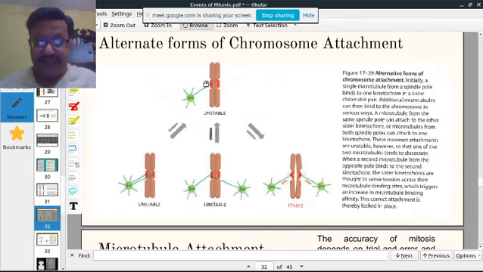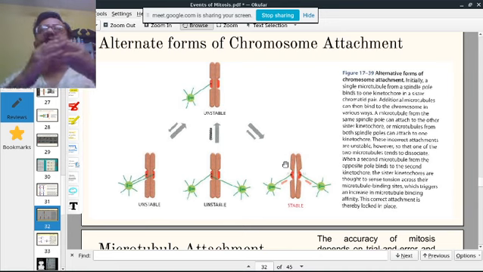So you can see there are different types of attachment. Monotelic is unstable. This type of attachment is also unstable. This type, in one centromere from both sides, is also unstable. Only this is the stable attachment.